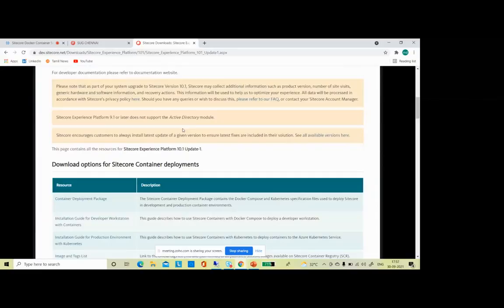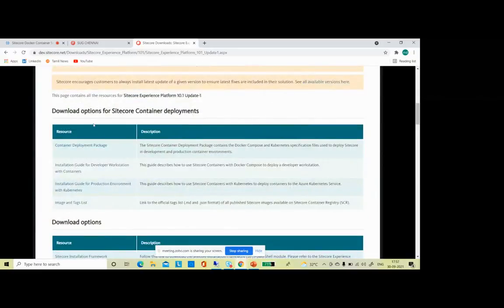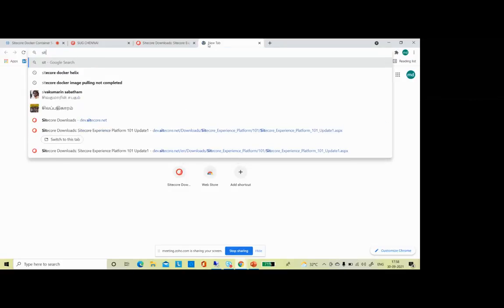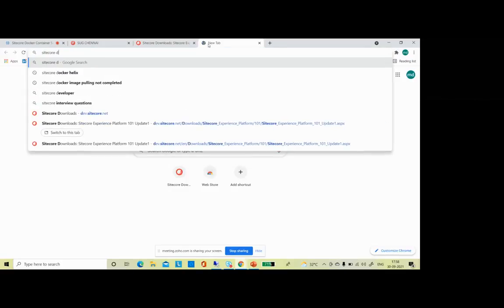From 10.0 onwards, they have introduced a download option for Sitecore container deployment. So here you can see the container deployment package. You can download that, and the required Dockerfiles and supporting files, everything will be there in the package. By following the installation guide, you can set up your developer workstation. They have also provided an installation guide for a production environment with Kubernetes. So this is one of the options you can download and use. And we have another option as well. There is a Docker examples repository that the community and Sitecore have built.